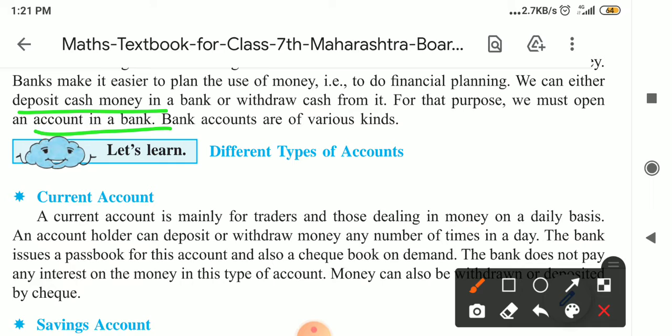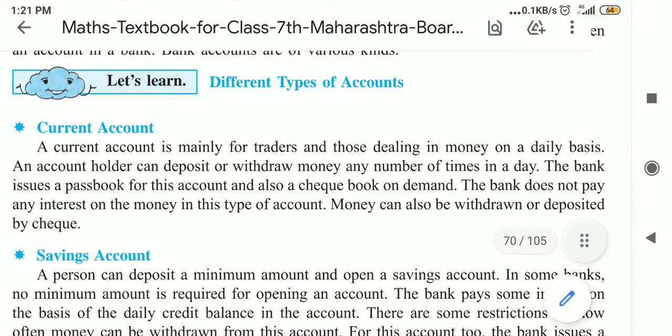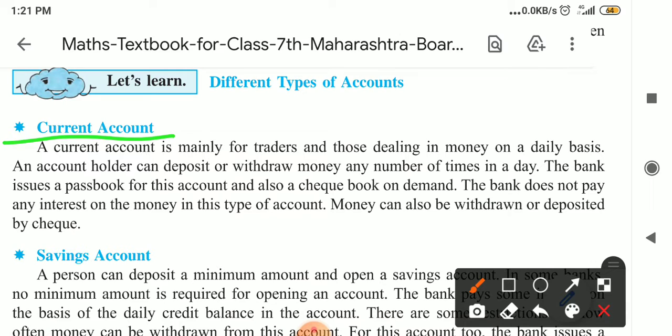Bank accounts are of various kinds. Which are those types of bank accounts? Here in Let's Learn, they gave us different types of accounts. The first account is the current account. What is a current account?